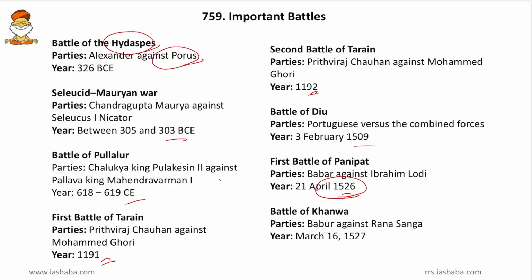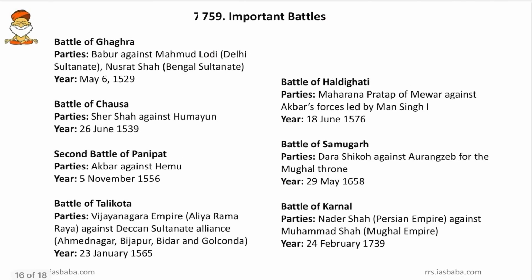So that maturity to understand a concept in an objective way we should cultivate. Then this took place in the very next year of the first Battle of Panipat, that is in 1527. Then come to more battles, that is the Battle of Ghagra, friends, once again between Babur and Mahmud Lodi and Nusrat Shah. So this was a battle between Babur, the Delhi Sultanate and the Bengal Sultanate. So this is a tri-series, and this took place in the year 1529.